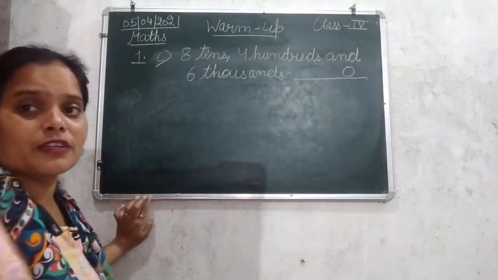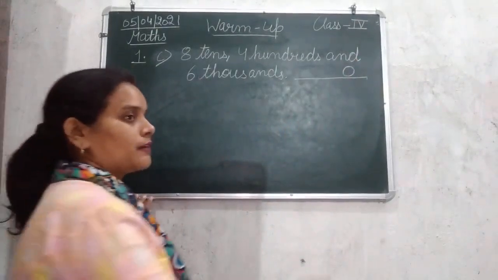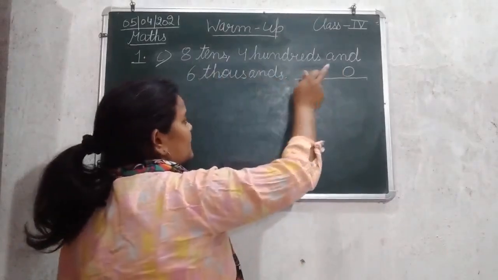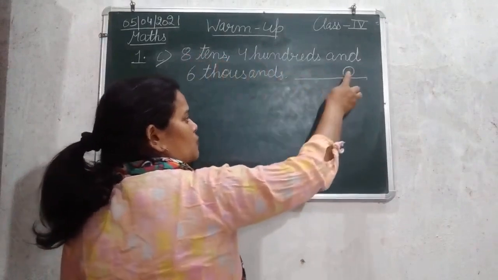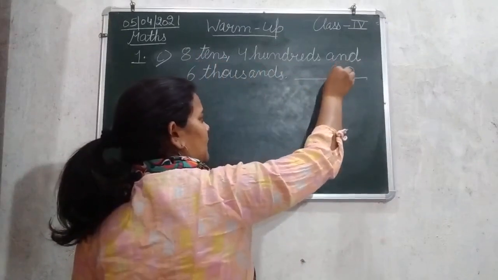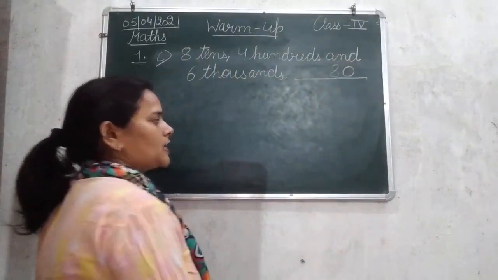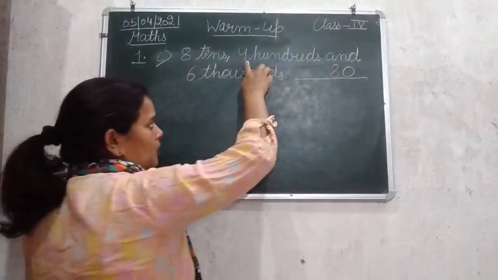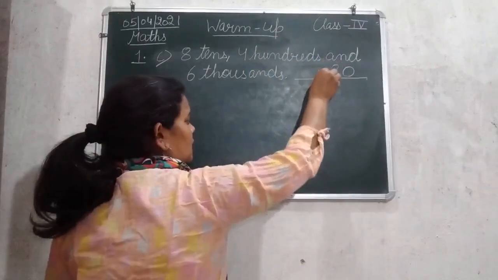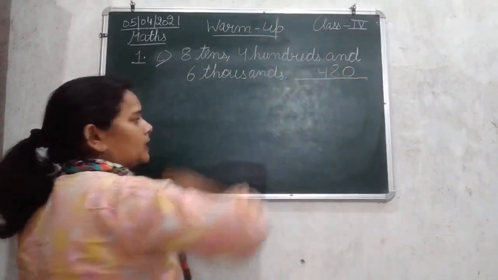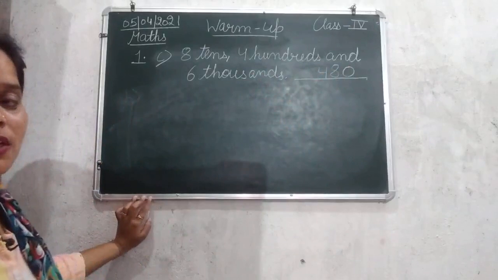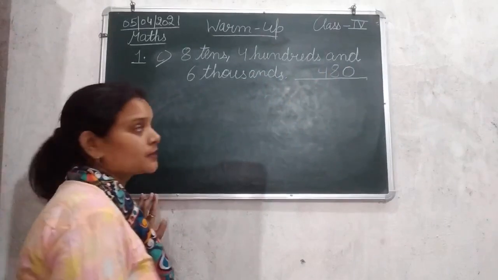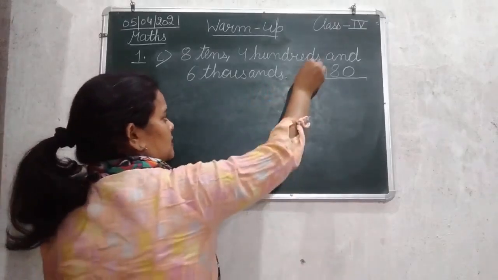After ones place, the next is tens. Is any number given at tens? Yes, it is 8. So after ones, tens is 8. After tens, that is 100, and at 100 place we have 4. Ones, tens, 100. The next is 1000, so the next place value is thousands place, and there it is 6.